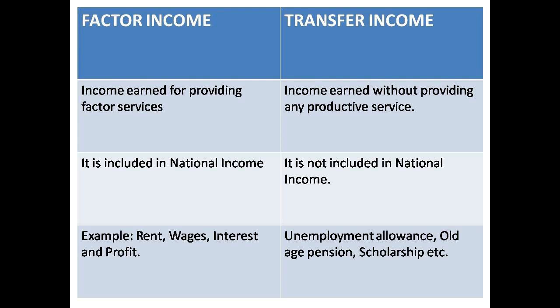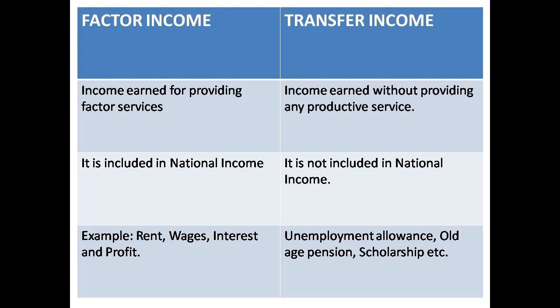You organized the production process and earned the profit. It is factor income. So income earned by providing factor services we call factor income. Factor income is included in national income. Factor income is calculated in national income. Rent, wages, interest, profit, these are all factor income.